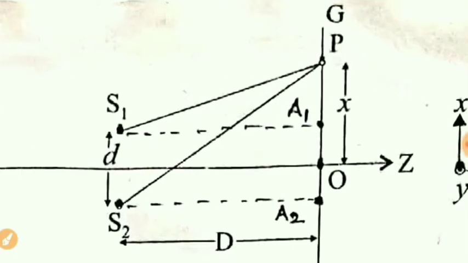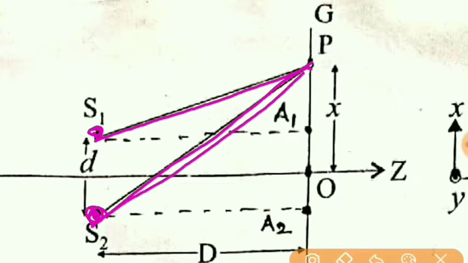Now in the figure, the light from source S1 reaches point P. Also, light from source S2 reaches point P. Here you can see the distance covered by the light from source S2 is more than that of the light coming from source S1 towards P. And so there is a difference of path.